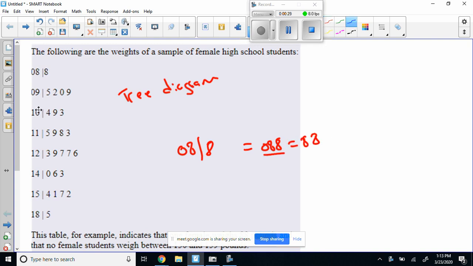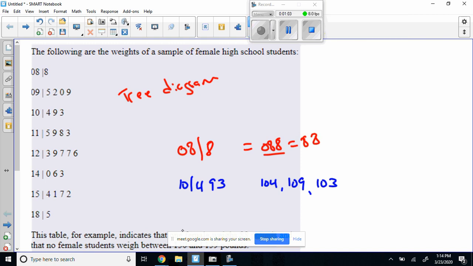88. Now, let's do this 10, right? 10 slash, and we've got 4, 9, and 3, right? That 10 goes with that 4. That means that's 104. That 10 goes to that 9. That's 109. That 10 goes to 3. That's 103, right? So if you'll go ahead and just take that tree diagram and then list it out as data sets and then do stuff with it. That's the easiest, right? Fair enough? You okay with that?